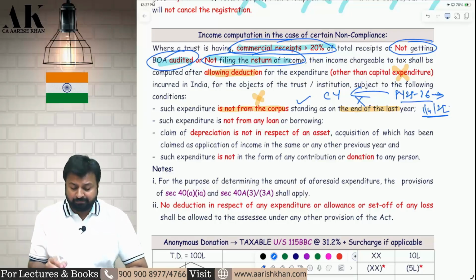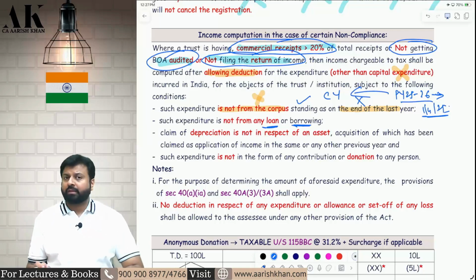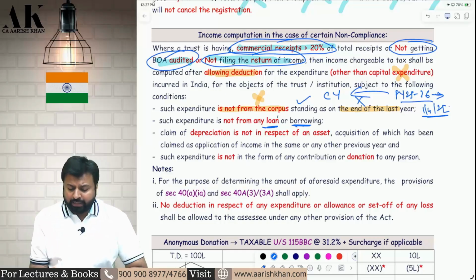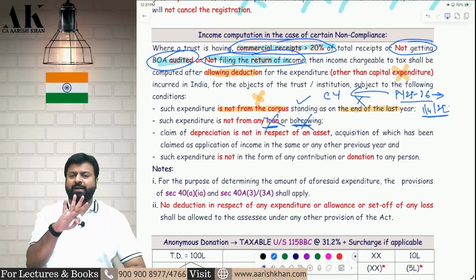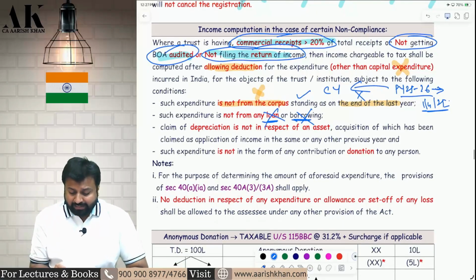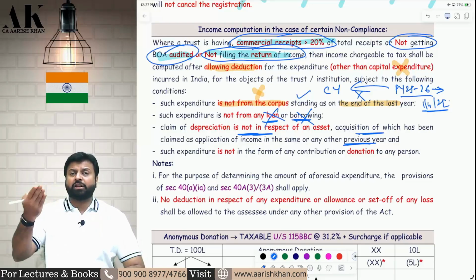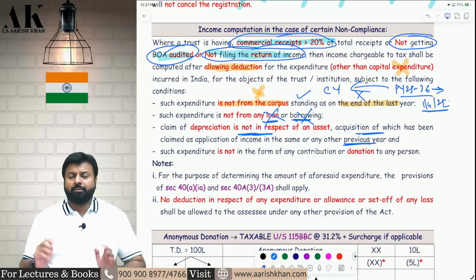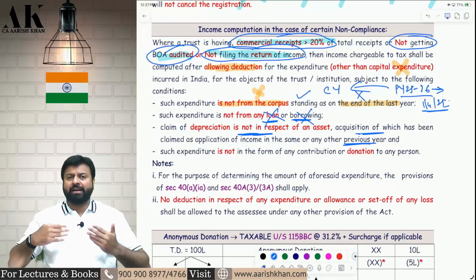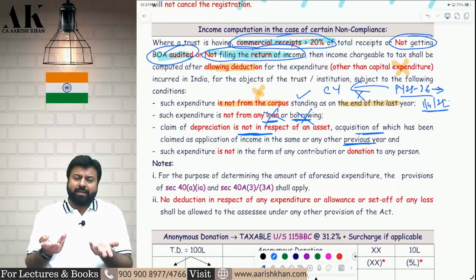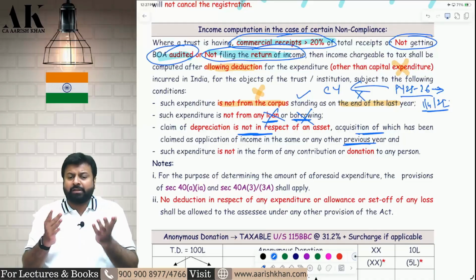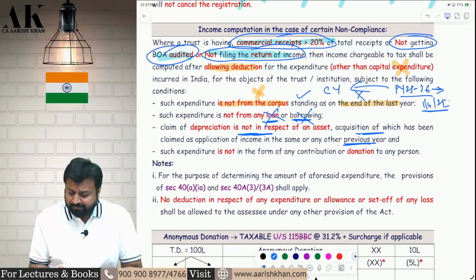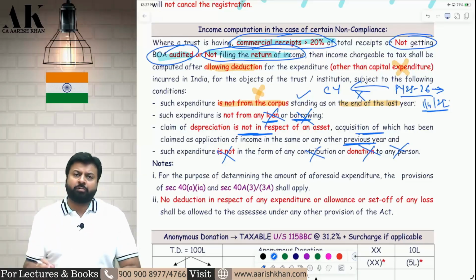Second disadvantage. Third, expenditure is not from any loan or borrowing. You should do expenditure from your pocket. You cannot take a loan and do expenditure. If you take a loan and do an expenditure, it will not be allowed. Then depreciation is not allowed if you have already claimed the purchase of the asset as an application. Suppose earlier you have already claimed the purchase of an asset as an application, then depreciation will not be allowed on that asset. Next, you cannot give donation. Donation cannot be allowed as a deduction. Even voluntary donation will not be allowed to you.